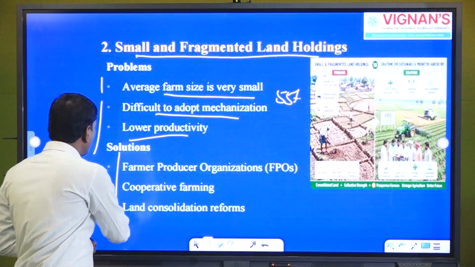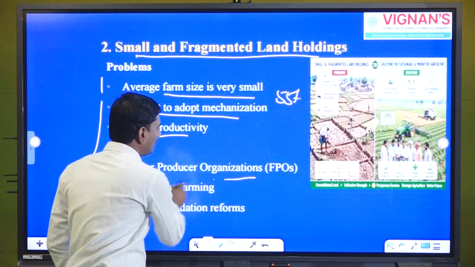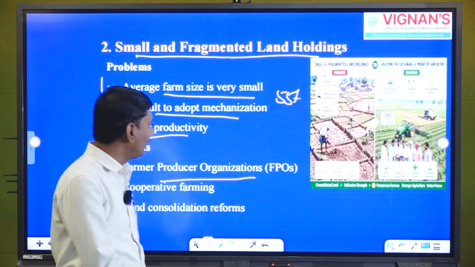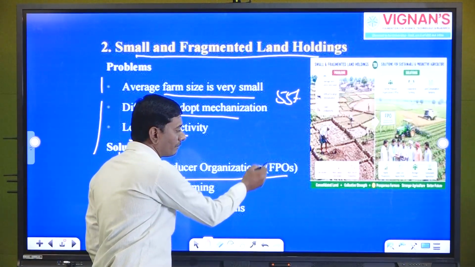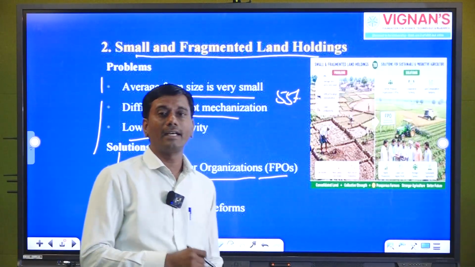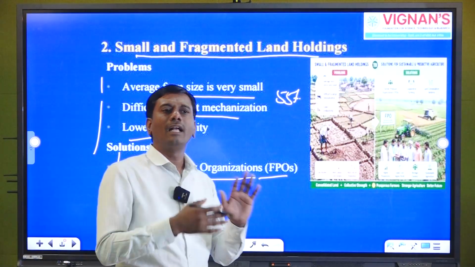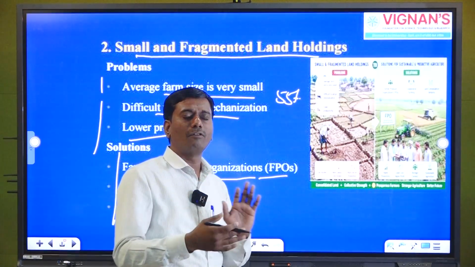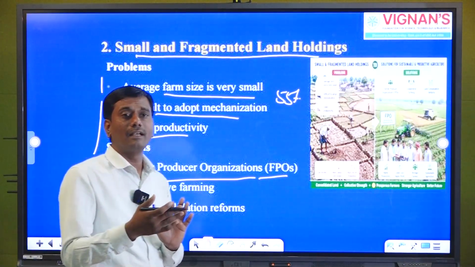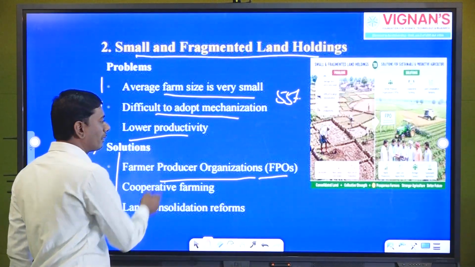To overcome these, we have certain solutions. Here we can see the farmer producer organization. This is a legal, registered group of organization where they can take up agriculture activity collectively, so that it links with a good market and good production, and whatever agriculture practices they should take care of, they do collectively and take decisions collectively for selling, for production, for any aspects, so that at the end they can get good income from their products. That is the farmer producer organization.